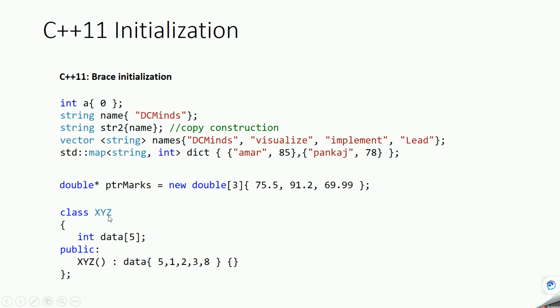If you have a member array in a class, you give the constructor name, then a colon and the data member, and give the values you want to assign. So this initialization in C++11 is easier than the initialization in C++03 that we saw.